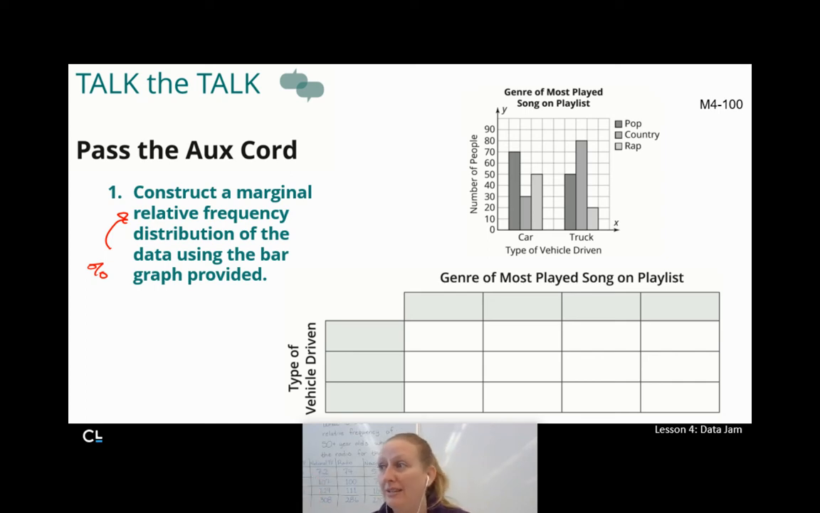So first of all, I need to fill in all the boxes here. It looks like type of vehicle driven. I have a car or a truck. Put that on there. And it looks like I have 3 different kinds of music, right? I've got pop, country, and rap. So I'm going to put that pop, country, and rap.